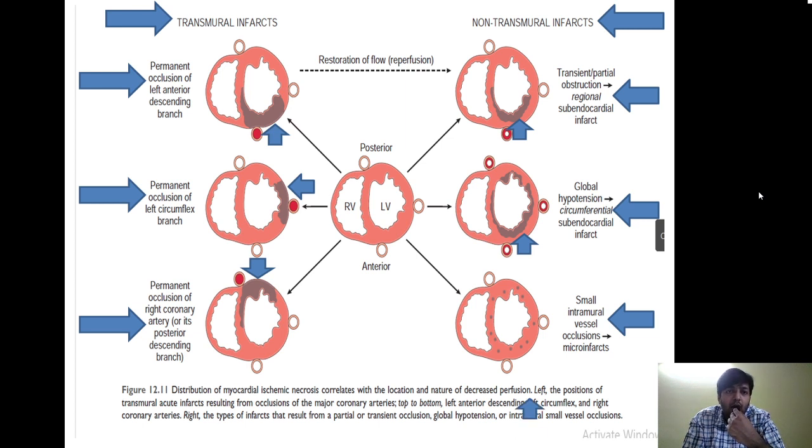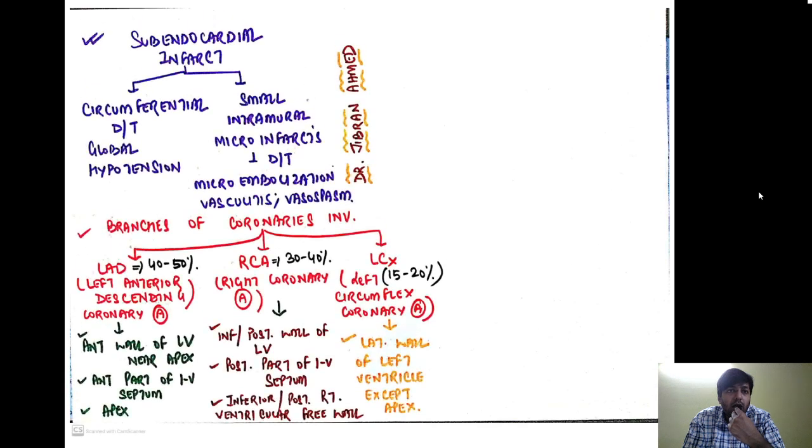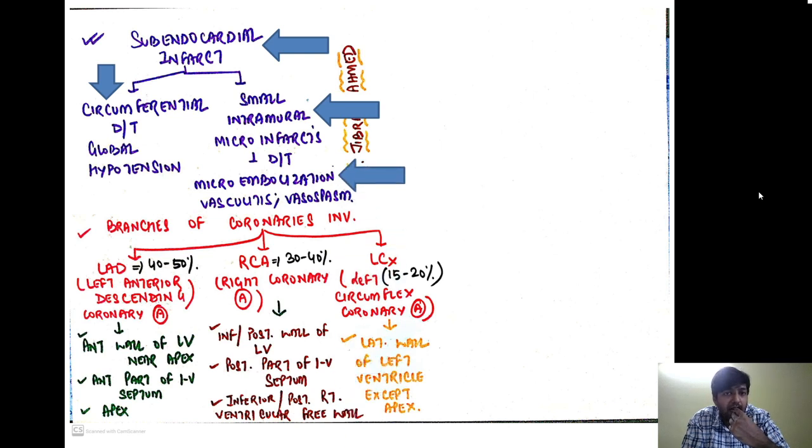Okay, so now let us see. Basically, as we already have seen, the subendocardial infarct or the non-transmural infarct can be of two types. It can either be circumferential because of global hypotension as in shock, or there might be small intramural microinfarcts because of very small embolus, microembolization, vasculitis or vasospasm. Now let us see the branches of the coronaries which are involved.